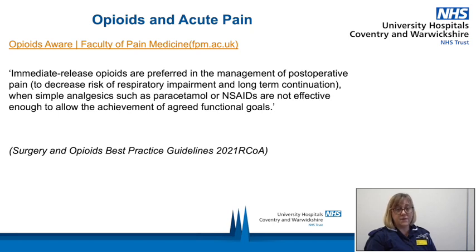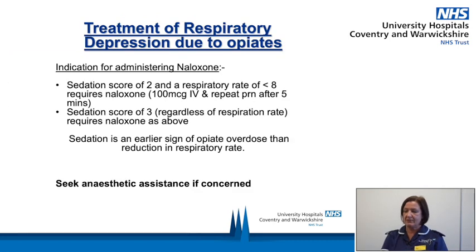The reason that we are now looking more to use immediate release opioids is to decrease the risk of respiratory impairment and to avoid long-term continuation of opioids such as happened in the past. Respiratory depression is a serious side effect of opioid analgesia. The treatment is IV naloxone.